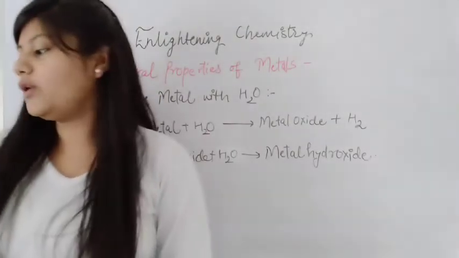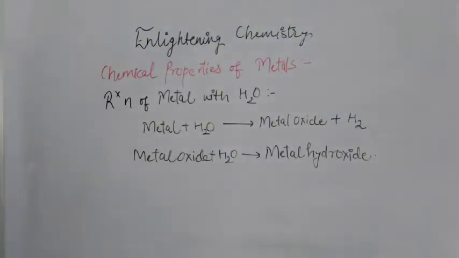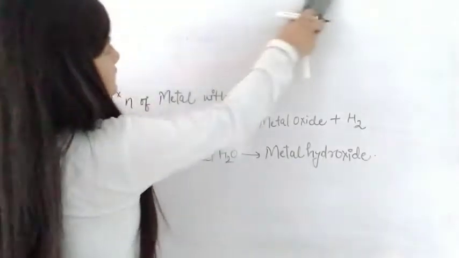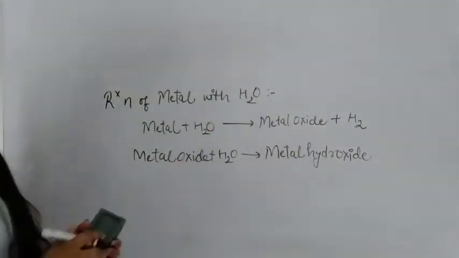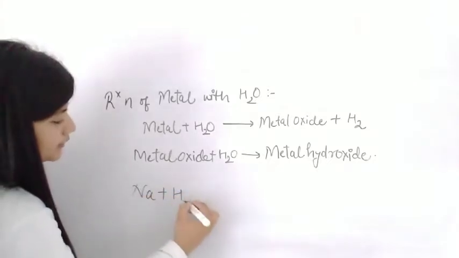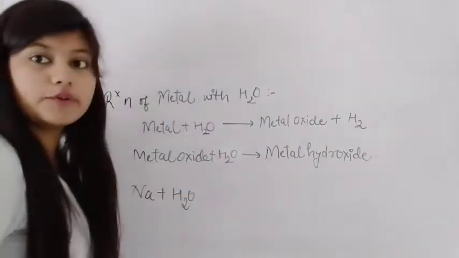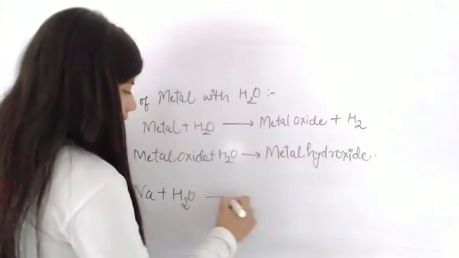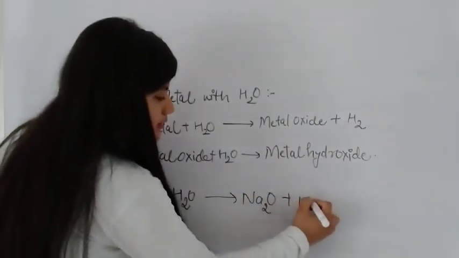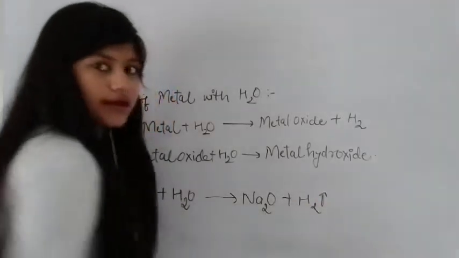Okay. Now moving on to its examples. Likewise, sodium reacts with water. It results in formation of sodium oxide, that is Na2O, plus hydrogen gas is released.